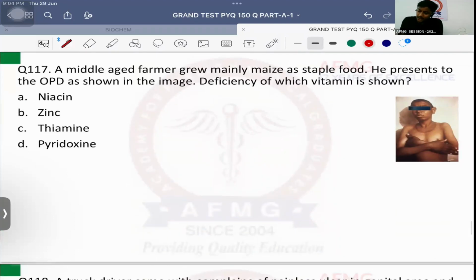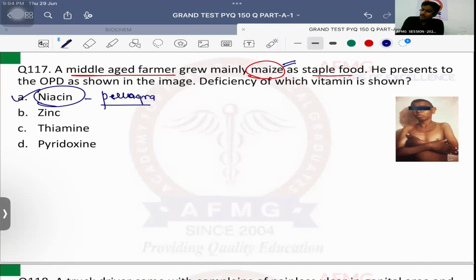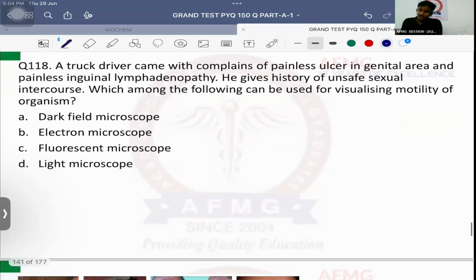Question number 117. A middle-aged farmer grew mainly maize as staple food. He presents to OPD as shown in the image. Deficiency of which vitamin is shown below? So definitely maize eaters are at a risk of developing niacin or vitamin B3 deficiency leading to pellagra. And what is the classical dermatitis shown in the image? Casal's necklace. Okay? Chalo.